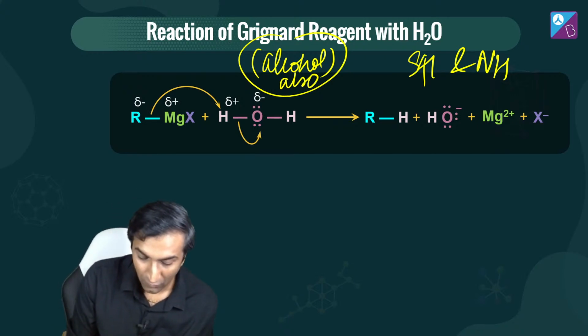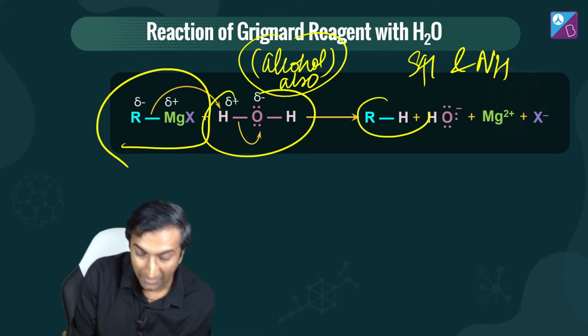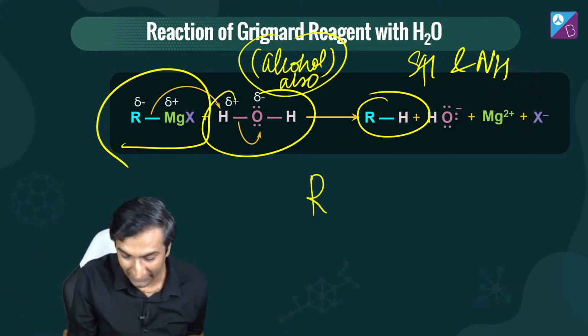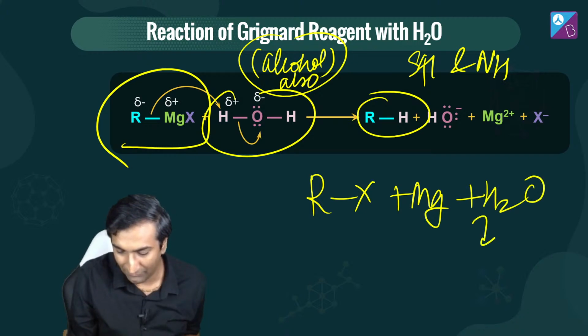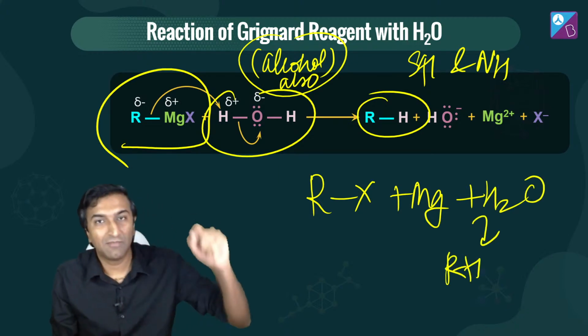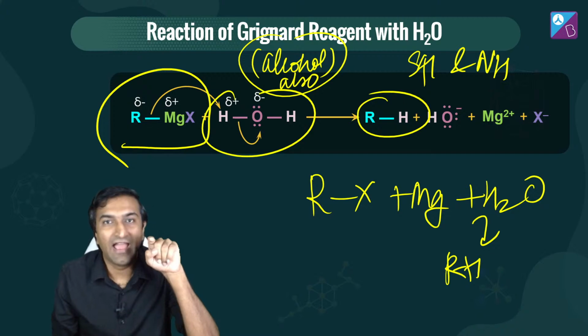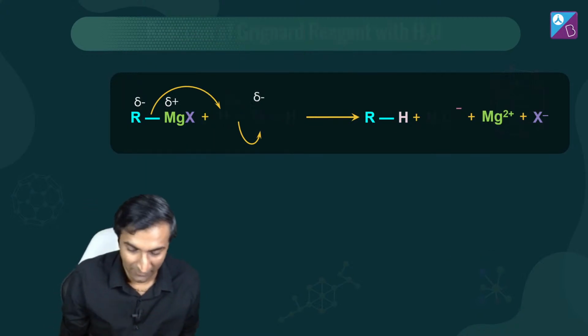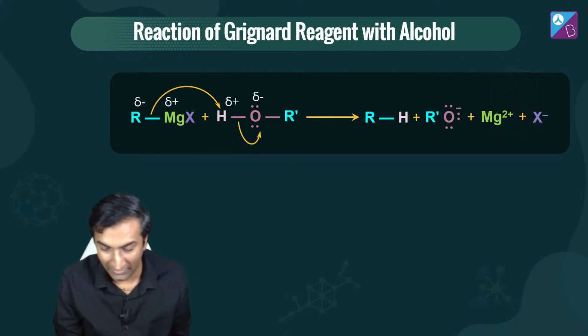So the crux of the matter is, you have a Grignard reagent, you add water, and it becomes an alkane. Essentially what you have done is RX plus Mg plus water, and there you go, you get RH. That's the whole journey, to make an alkane from RX. That's the point of this. Even with alcohol, you get the same thing.